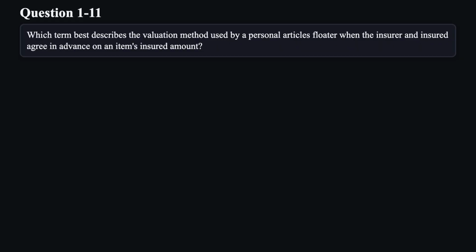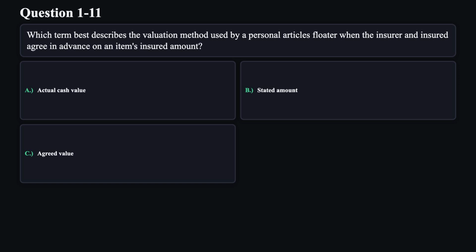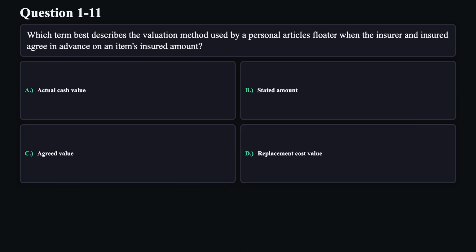Question 11. Which term best describes the valuation method used by a personal articles floater when the insurer and insured agree in advance on an item's insured amount? A. Actual cash value. B. Stated amount. C. Agreed value. D. Replacement cost value.